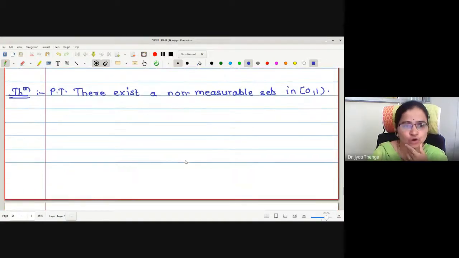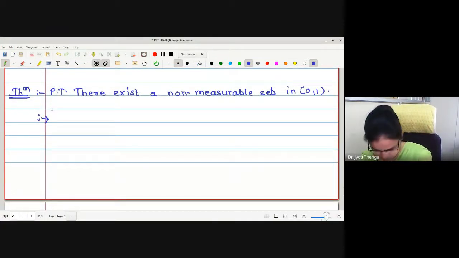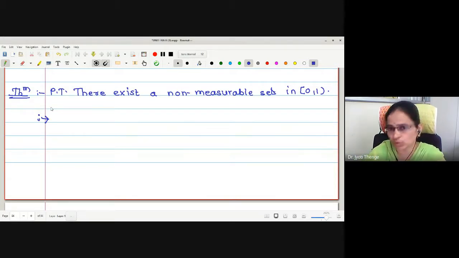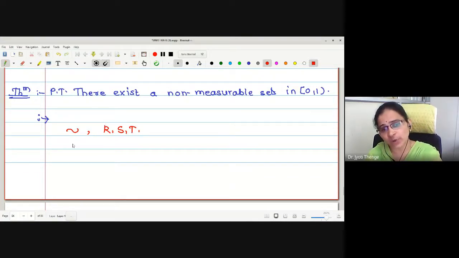In order to prove this theorem, we are going to make use of an equivalence relation and the properties of an equivalence relation. I hope you are familiar with the properties of the equivalence relation. If this is an equivalence relation, how many properties does this relation have to satisfy? Reflexive, symmetry, and transitivity. Similarly, this equivalence relation is going to form the equivalence classes also. Correct, ma'am?